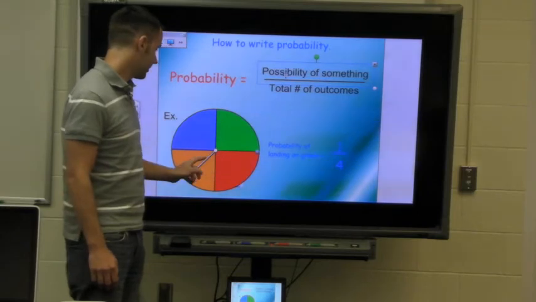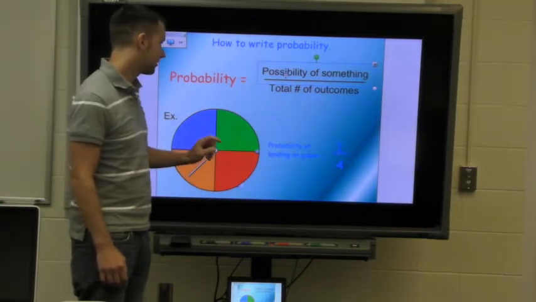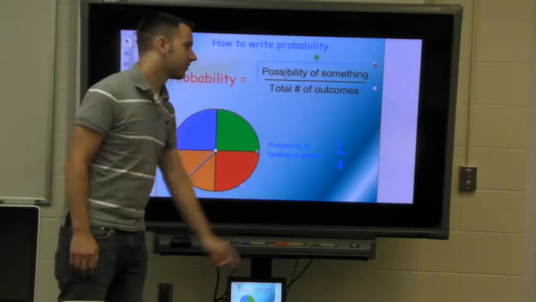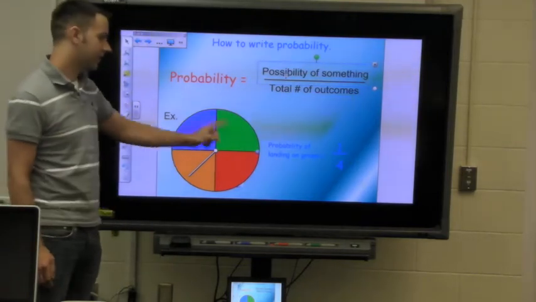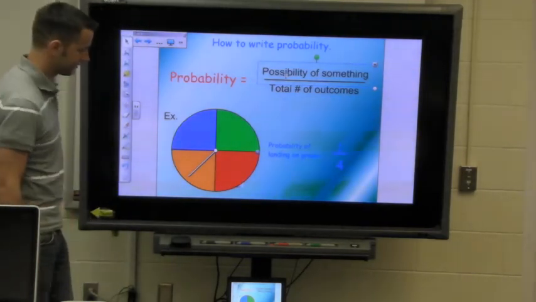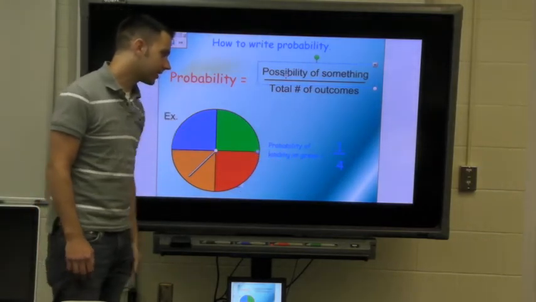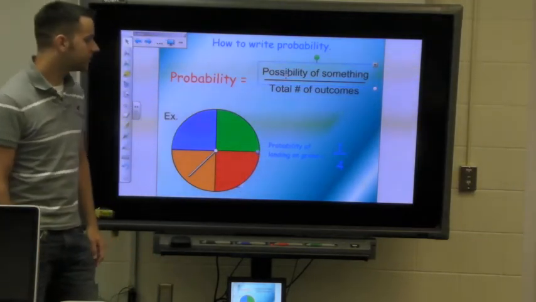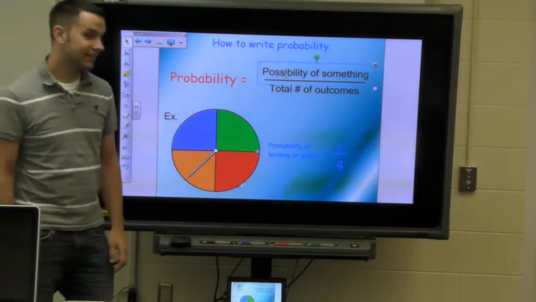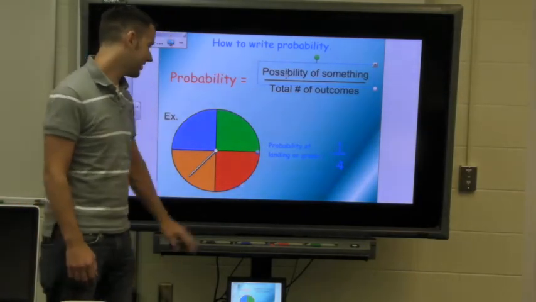For example, the possibility of it landing on one of these spots over the total number of outcomes. So how many outcomes are there on this spin? 4. Right. And so if we want to look at the probability of landing on green, our probability would be 1 out of 4. Very good. Now look at this.